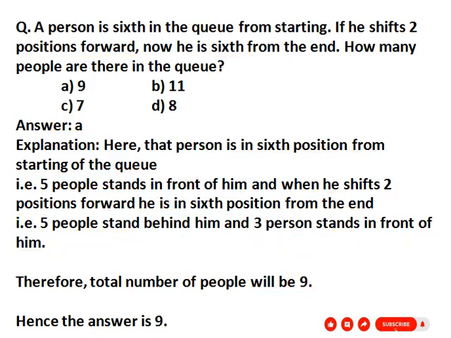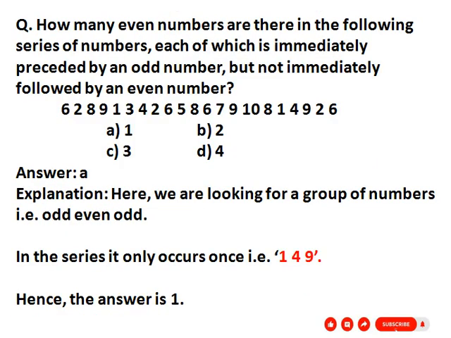Our next question is: how many even numbers are there in the following series of numbers, each of which is immediately preceded by an odd number but not immediately followed by an even number?